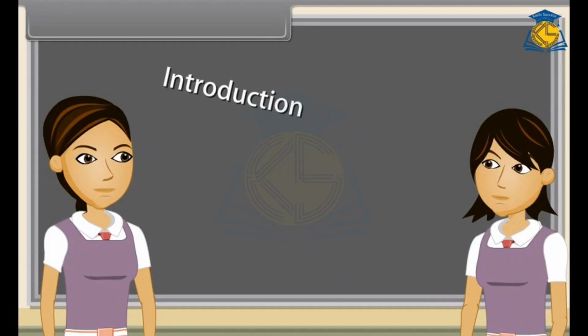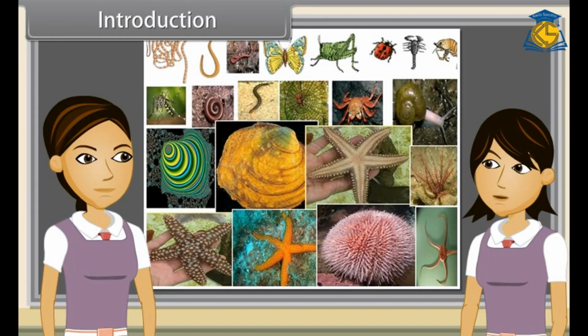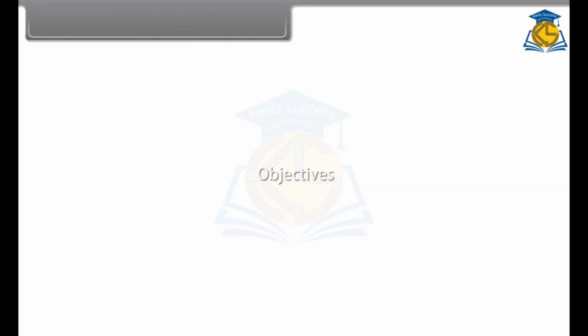Introduction. Sharmila, in our last discussion we studied characteristics of Platyhelminthes, Aschelminthes, Annelida, Arthropoda, Mollusca and Echinodermata. Yes, now we are going to discuss characteristics of Hemichordates, Chordates, Vertebrates, Cyclostomata, Chondrichthyes, Osteichthyes, Amphibians, Reptilia, Aves and Mammalia.